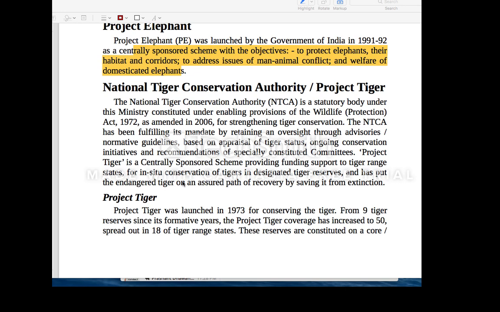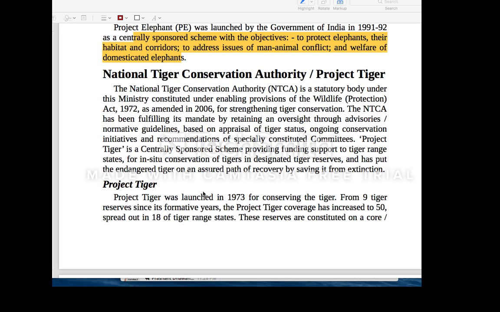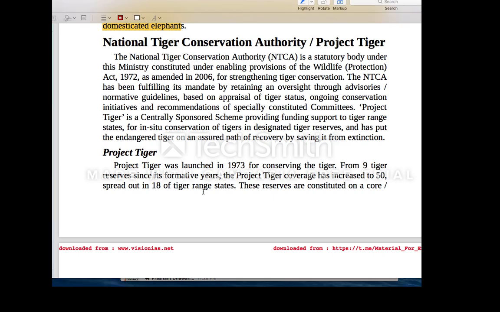And then you need to know one more, Panna Tiger Reserve, which is in Madhya Pradesh. This is a tiger reserve which has a very successful initiative of relocation of tigers. Generally it had a very low tiger population. It took tigers from other states, and finally it was successful. Panna Tiger Reserve is considered a very successful example of relocation of tigers. You need to bring these aspects into your mains answers, or else this kind of prelims factual stuff will not be useful. Then only it will be helpful for your mains also.